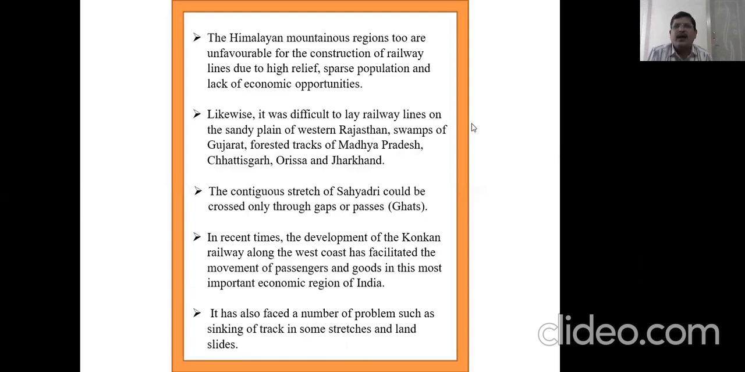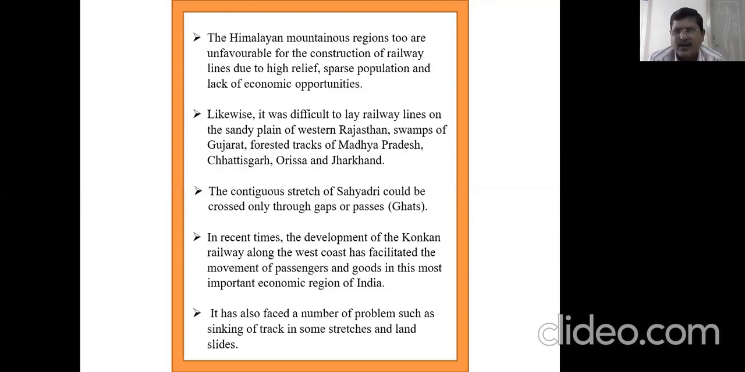The Himalayan mountain regions too are unfavorable for the construction of railway lines due to high relief, sparse population and lack of economic opportunities. So it is very difficult. One is weather conditions and risk of landslides, and then high cost and less population, and very few economic opportunities. So railways are not much developed in the Himalayan areas.